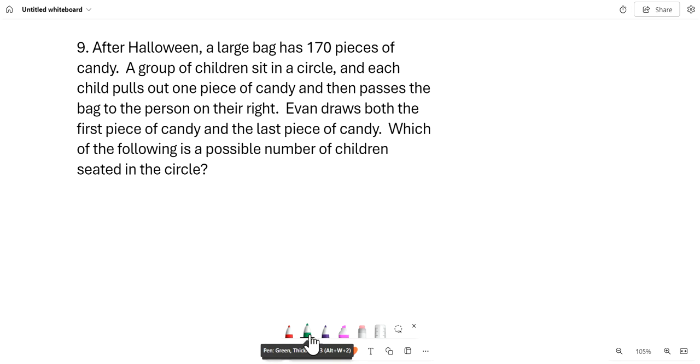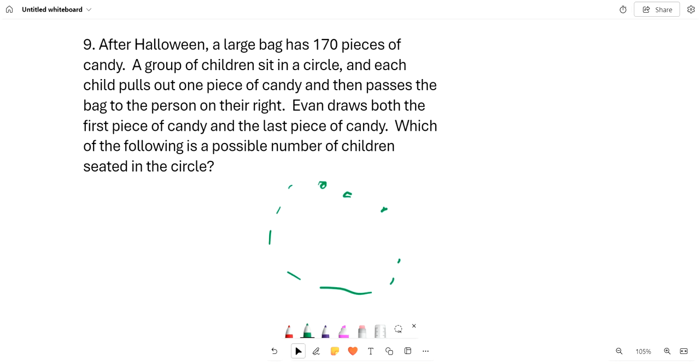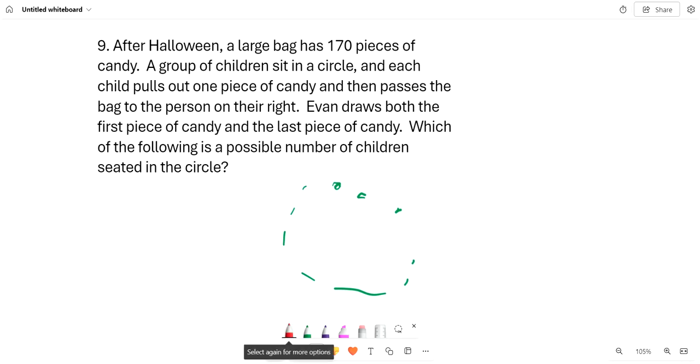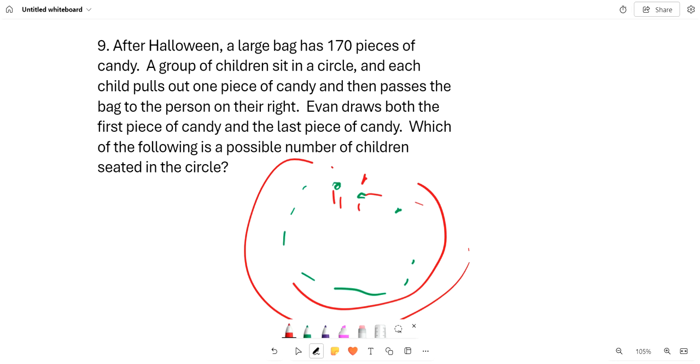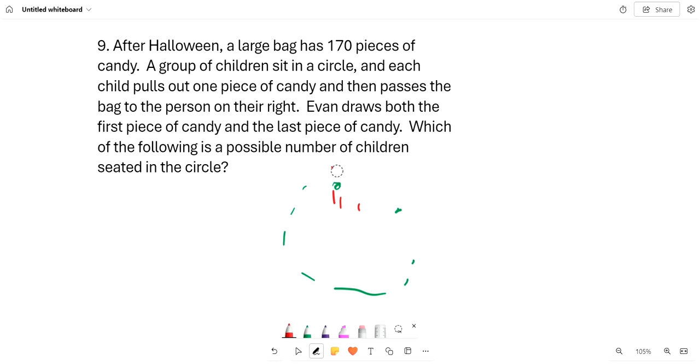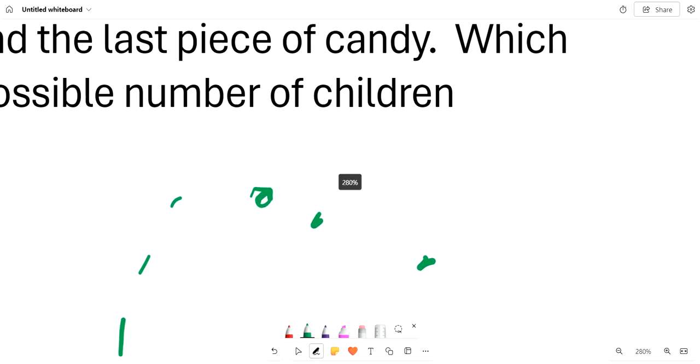So we can just draw a simple diagram. So child 1, 2, 3, 4, dot dot dot. And we give the first child the bag. So he takes one. And then we give the second child and he has one, and then so on. And then 2, and then dot dot dot, and 3, and so on. So we want Evan to draw the first and last piece of candy. So let's say this guy is Evan.